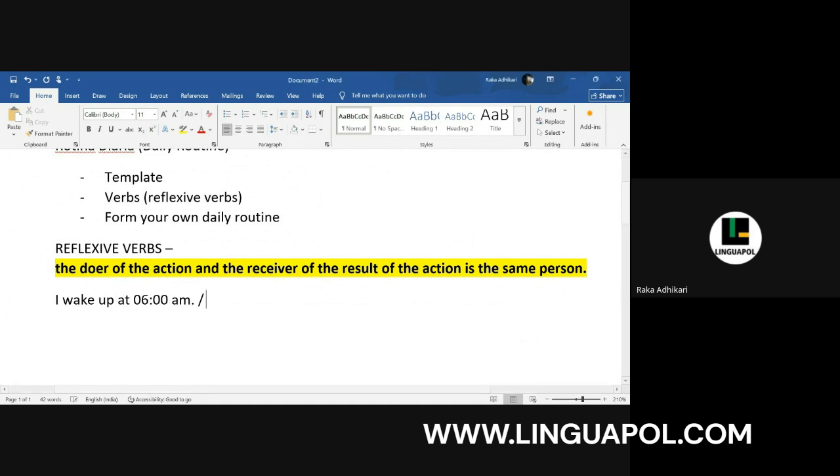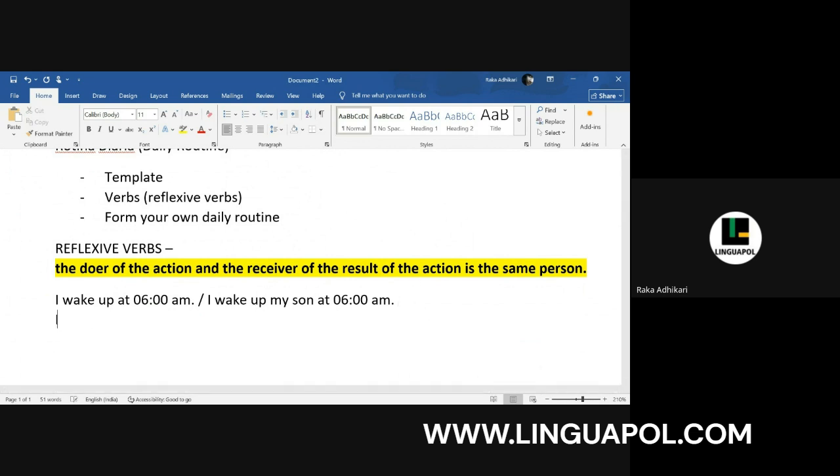It can also be something like, I wake up my son at 6 a.m. So in this sentence you can see the doer of the action is I, but the result of that action is on the son. That is a third person. So the result of the action is on someone else.